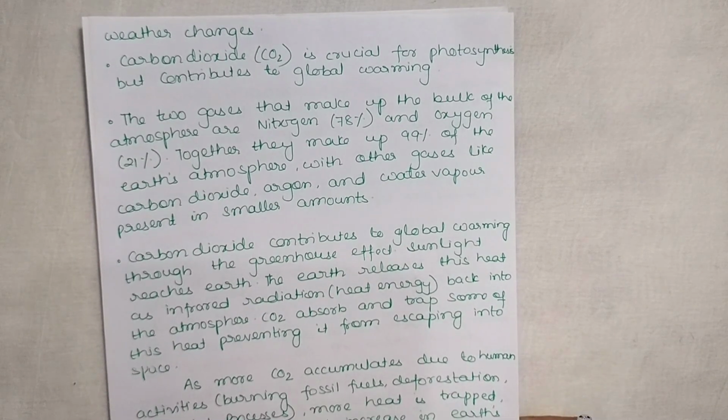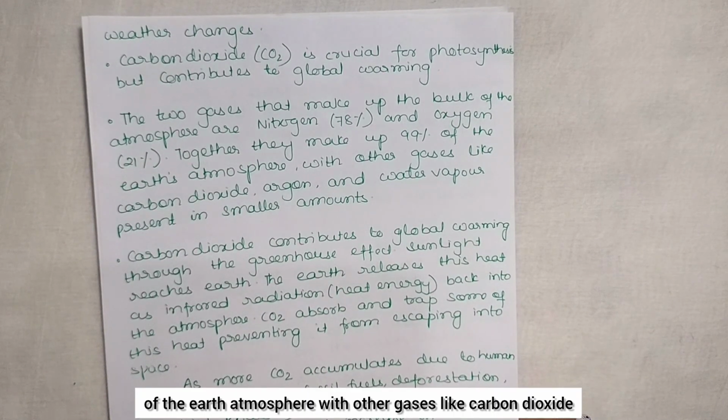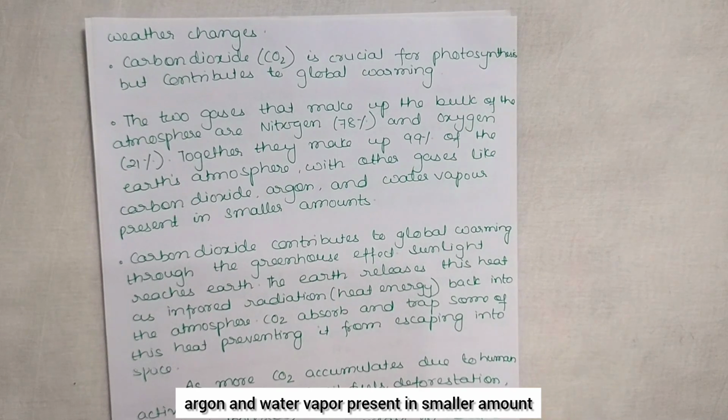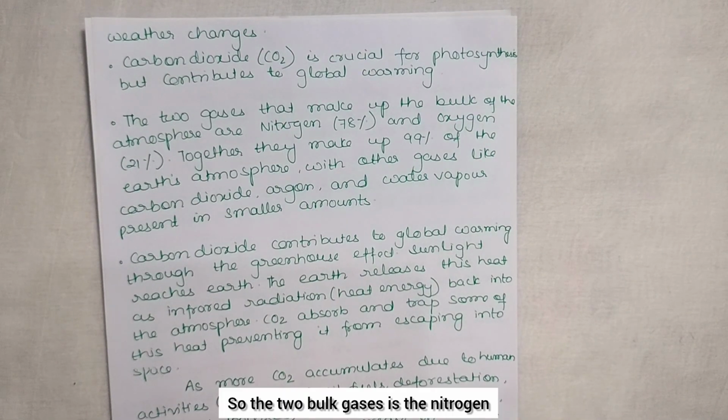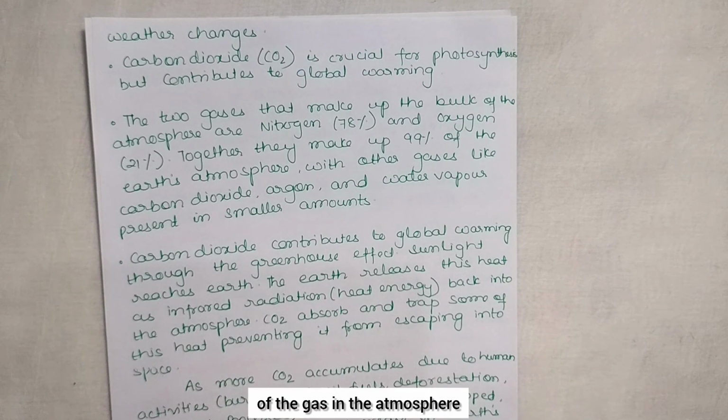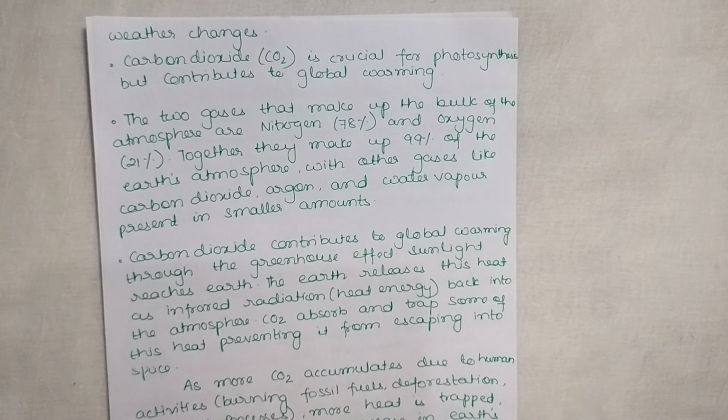Together they make up 99% of the earth atmosphere, with other gases like carbon dioxide, argon and water vapor present in smaller amounts. So the two bulk gases are nitrogen and oxygen, and together they make 99% of the gas in the atmosphere.